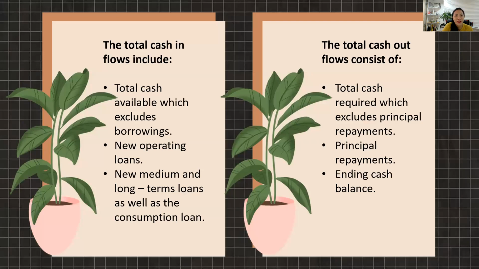So the total cash flow includes total cash available, which excludes borrowings, new operating loans, new medium and long-term loans, as well as consumption loans. While total cash outflow consists of total cash required, which excludes principal repayments, ending cash balance.